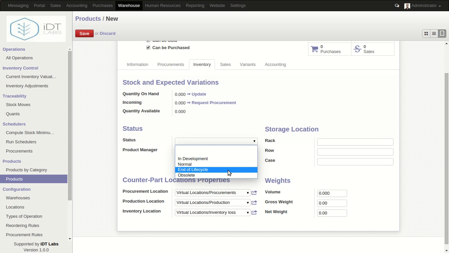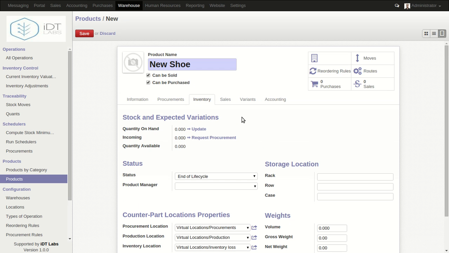cycle. This means that the product you're ordering, or want to add to your warehouse, has reached the end of its life cycle. So within this you can specify whether you want to put this product in the shelves, or move them to a different market where you keep all the goods that are meeting the end of their life cycles.